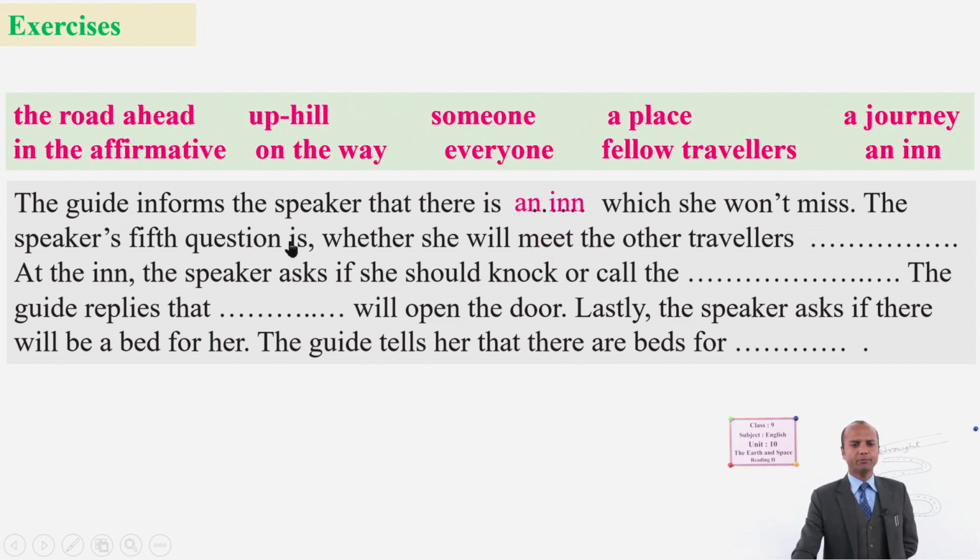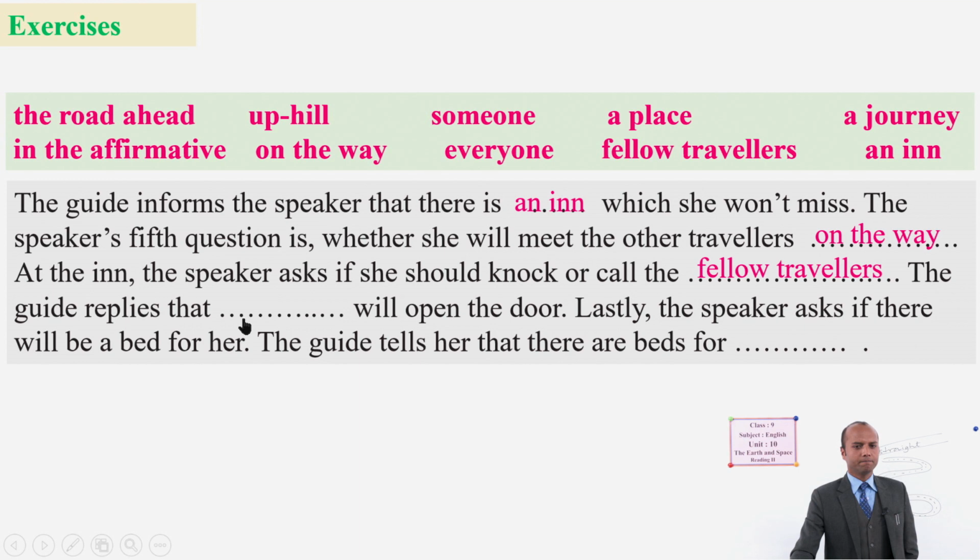The speaker's 5th question is whether she will meet the other travelers on the way. At the inn, the speaker asks if she should knock or call the fellow travelers, who are those who have already traveled there.